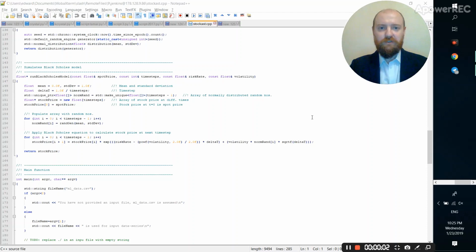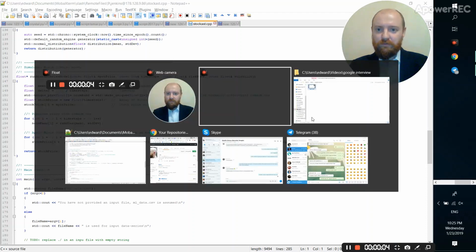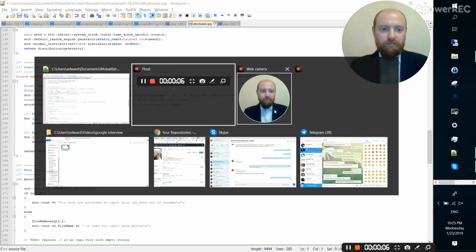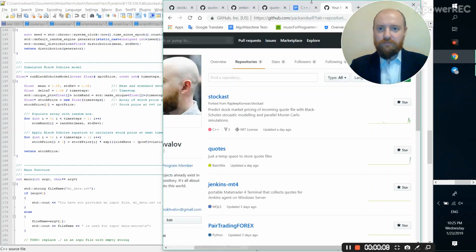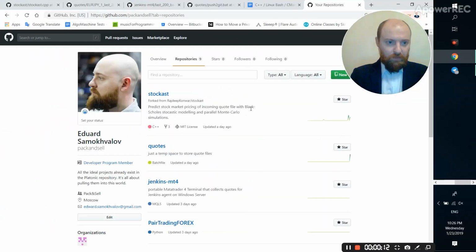So let us move to the project details. Got some description here on my repository. Actually, you're welcome to have a look at different codes. I've got 9 projects, but the one I'm going to tell you about is Stochast. This is based on Rajiv Konwar's C++ code that basically does market forecasting with input quote data.